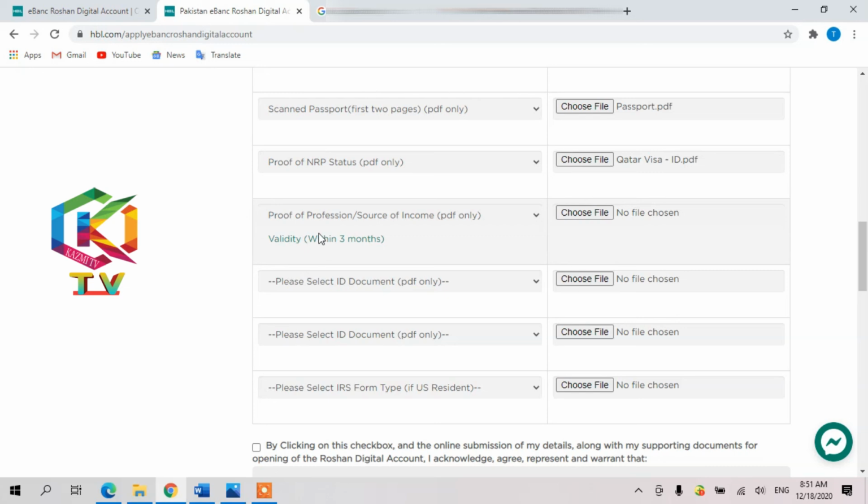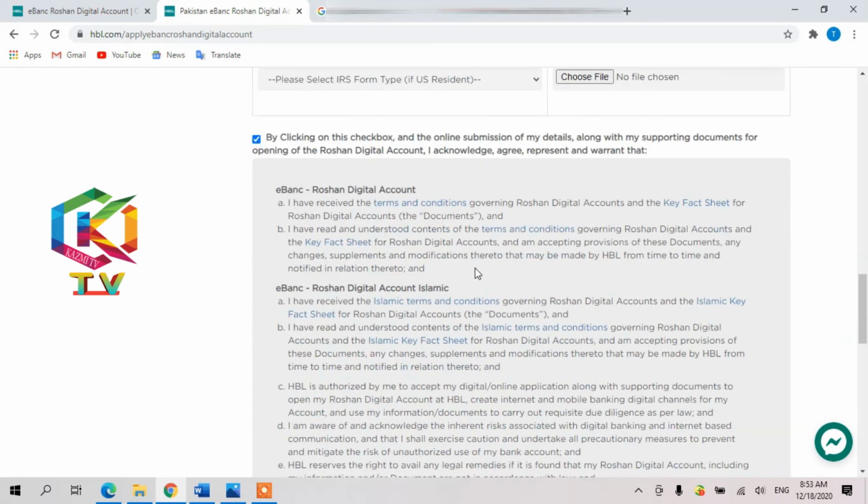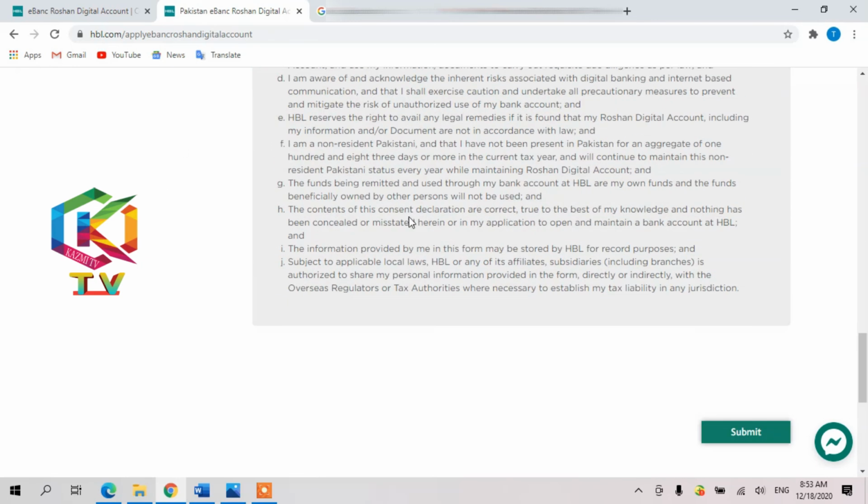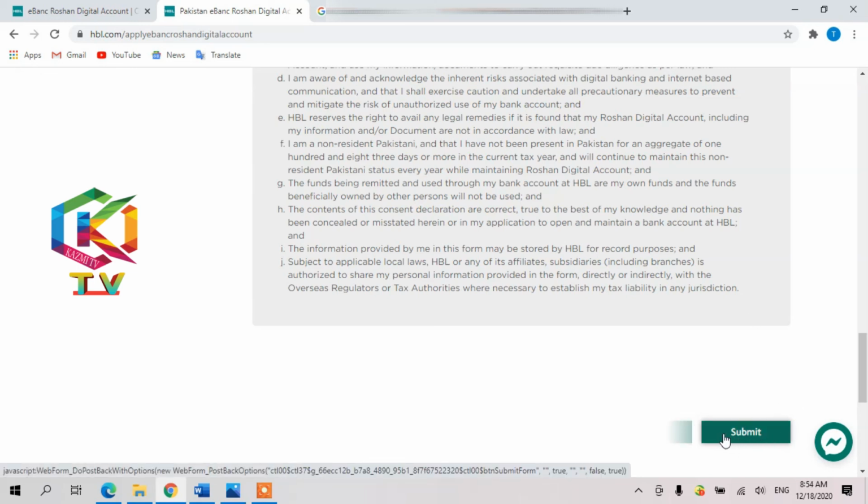Okay, next, proof of professional source of income. Definitely you have to attach your salary slip. Okay, then last you have to check mark this one, which means you agree to this agreement. You can read all the benefits. Now you click on submit. After submit, your account application is complete. Then you have to keep following your email, and all updates will come into your email.